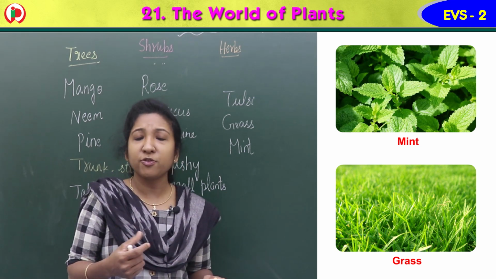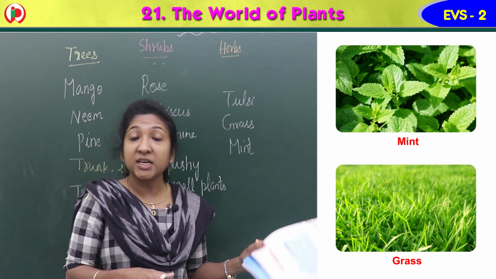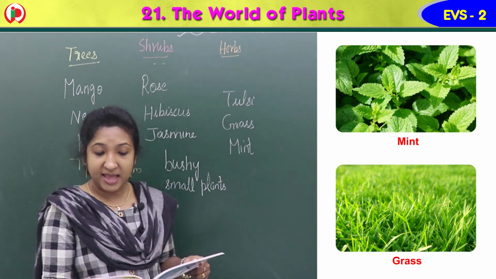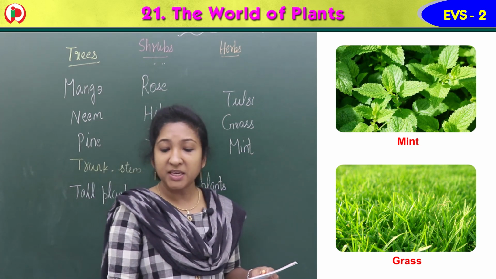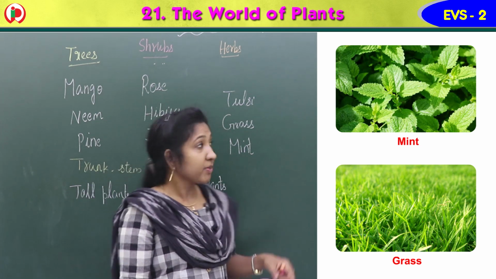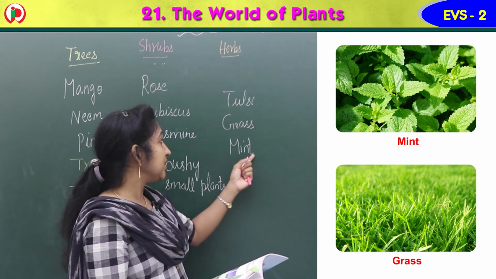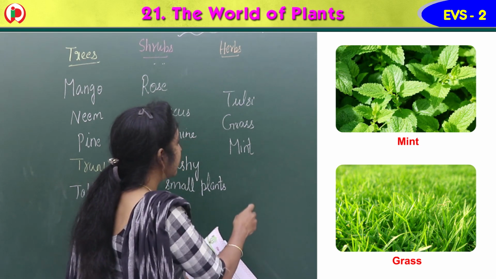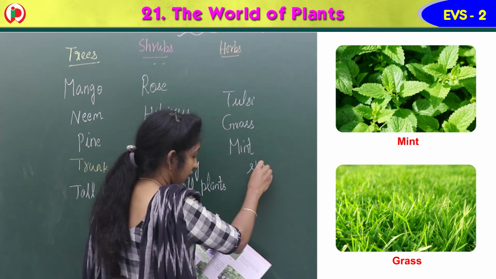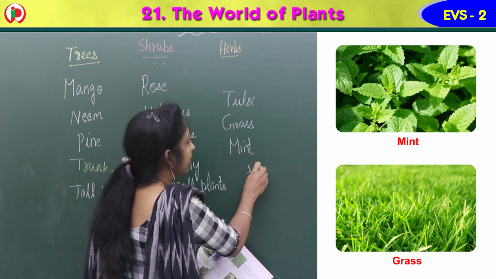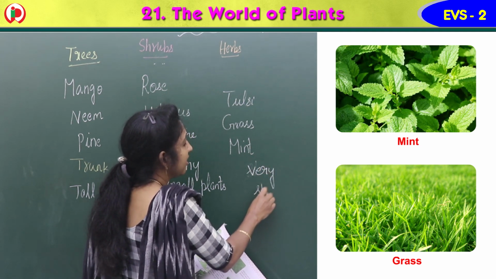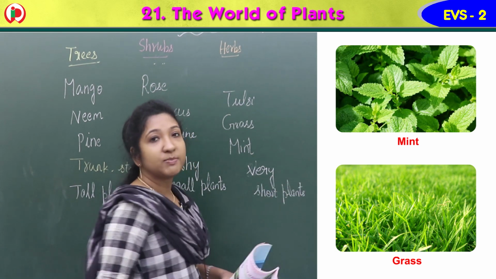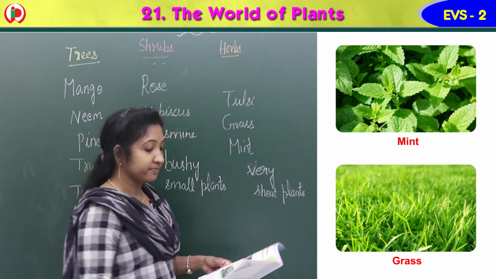Shrubs also live for a few years, but herbs live only for a few months. Examples of herbs are mint and grass. Tulsi is also a herb. Mint, grass, they are all examples of herbs. Herbs are very short plants.